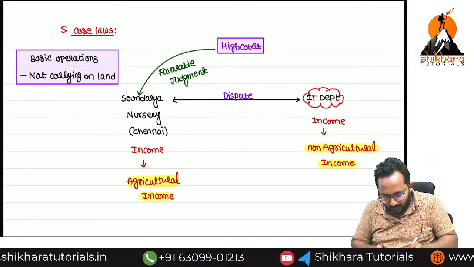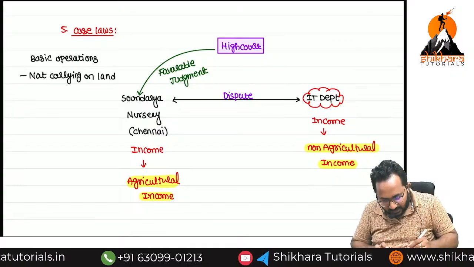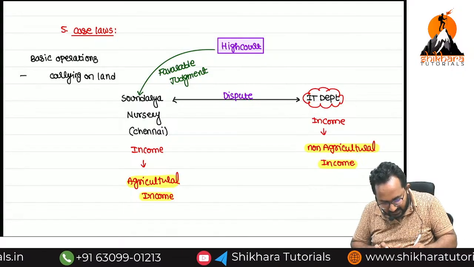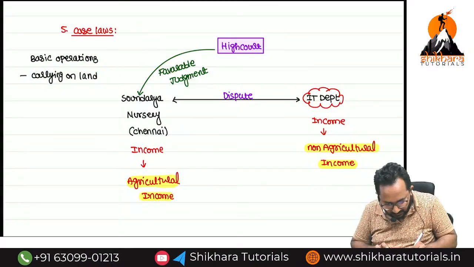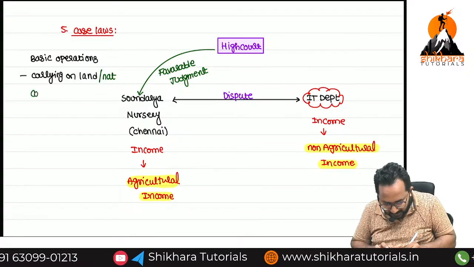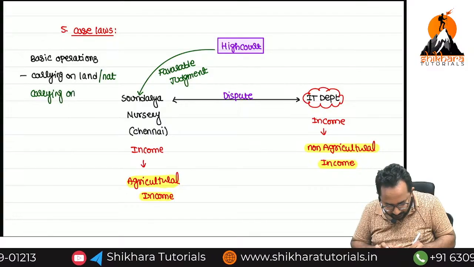So basic operations carried on that land or not carried on that land, it is okay.